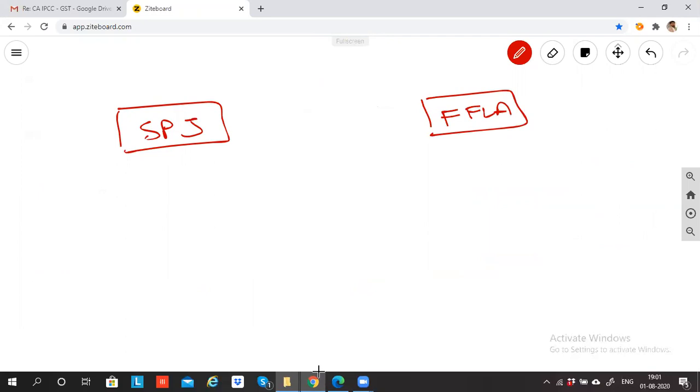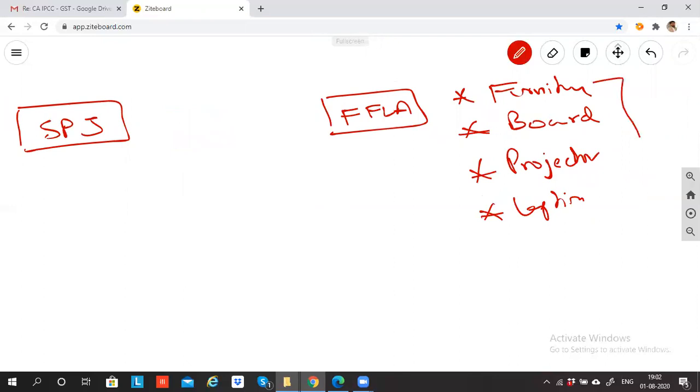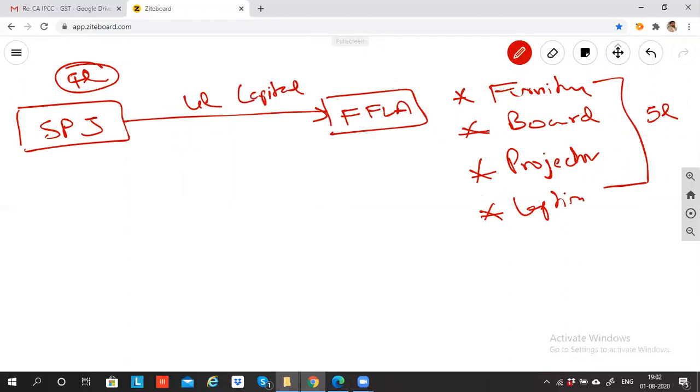To start this academy, let's suppose I need furniture, 3 to 4 whiteboards to write on, a projector to project sometimes, and a laptop. All these put together will cost me, let's suppose, 5 lakh rupees. Now SPJ has only 4 lakh rupees in hand. So SPJ is giving 4 lakh rupees as capital.